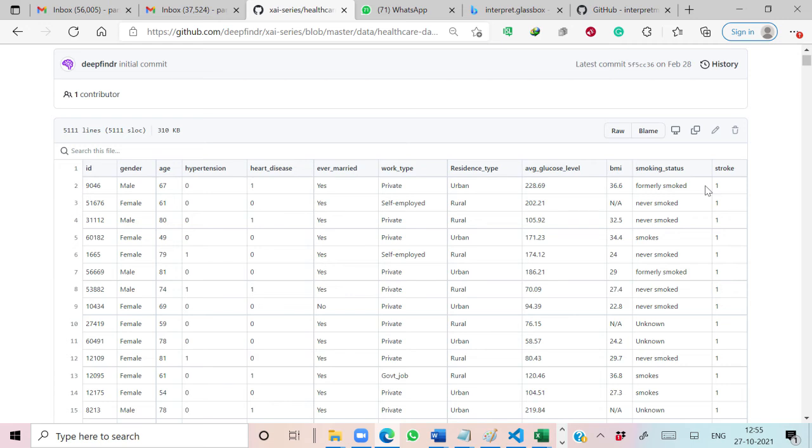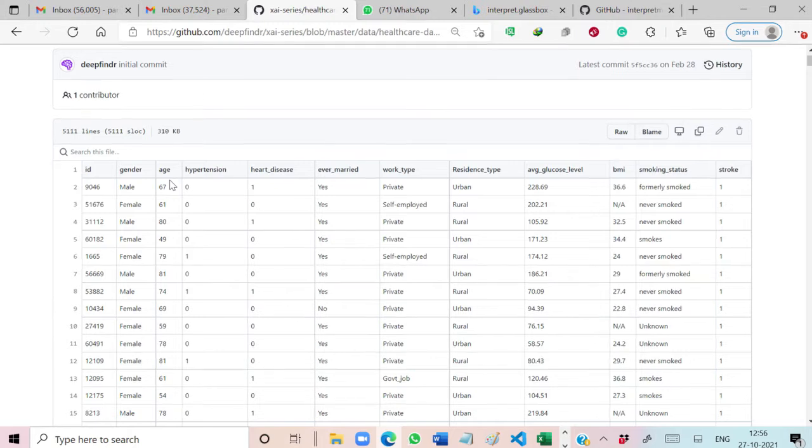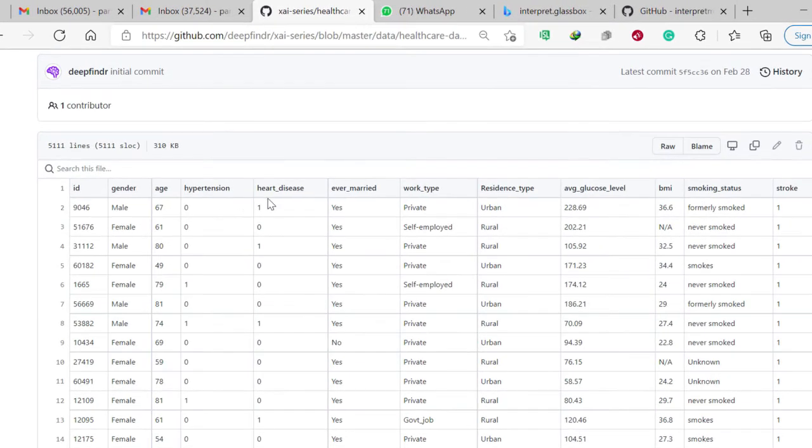This CSV file contains the dataset for prediction of stroke and no stroke. Here you can see we have 5111 lines of data. These are the input attributes. We have columns like ID, gender, age, hypertension, heart disease, ever married, work type, residence type, average glucose level, body mass index, smoking status, and on these attributes we are predicting the chances of getting stroke.